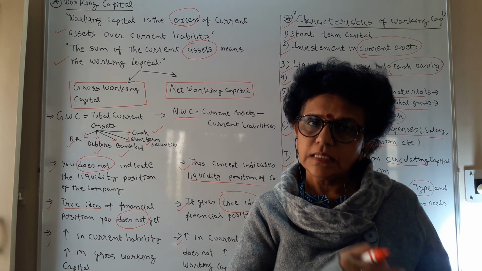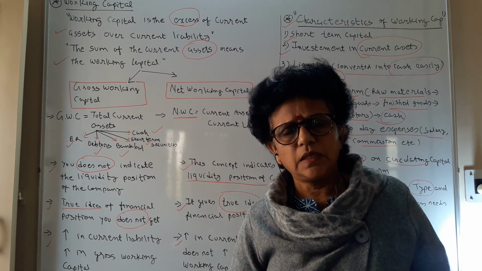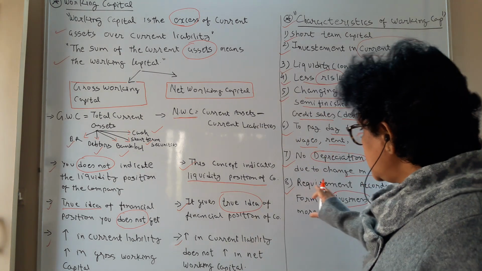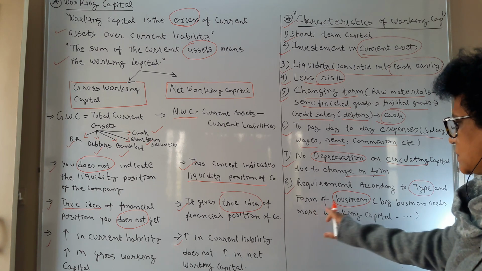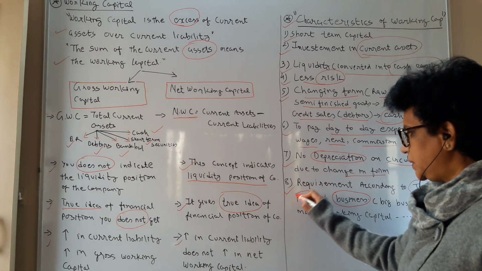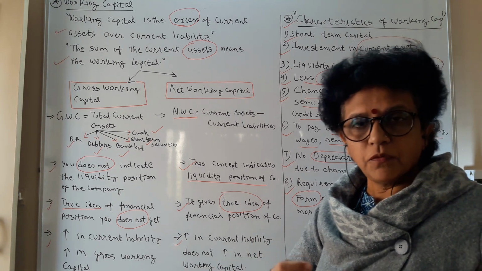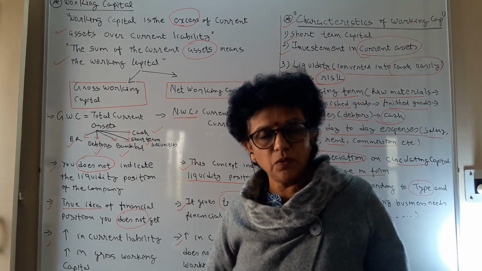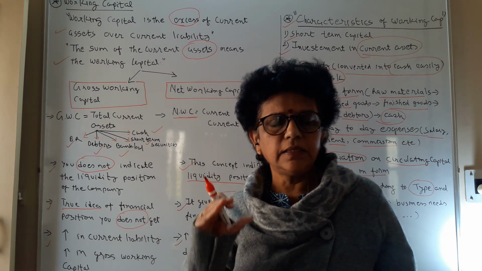If your business is trading, a small trader requires a lesser amount of working capital. So how much working capital you require depends on the type as well as the form of your business. What sort of form, ownership and activity you have determines the proportion of working capital.